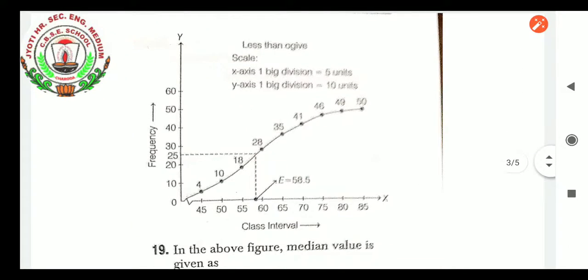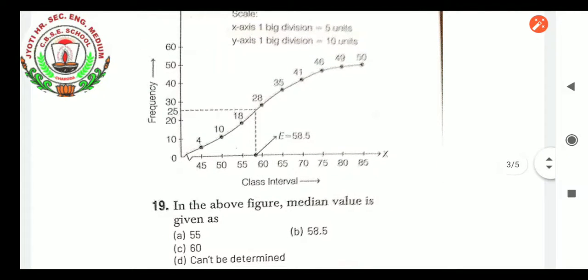Okay, so the data, as you have seen there, is given: frequency, class interval, less than ogive, scale, x-axis, y-axis, one big division is given 5 units and 10 units. This I explained in the class itself, that the different value scales you can take. On the X-axis you have to specify how many units have been taken, and Y units you can explain when the same size scale you are not using. Class interval frequency is given, you can say it is the line graph.